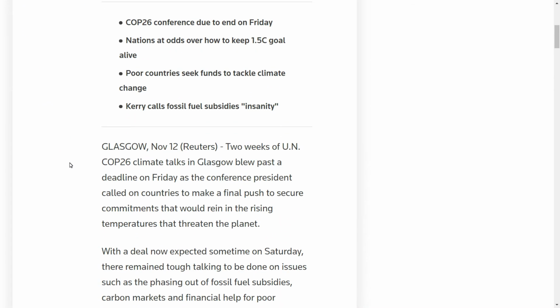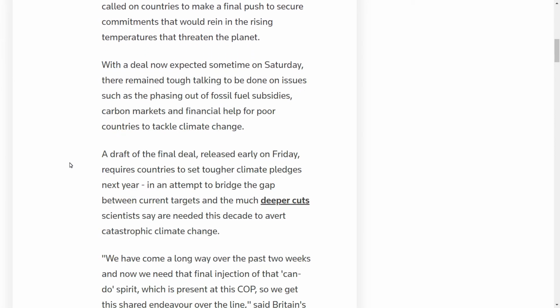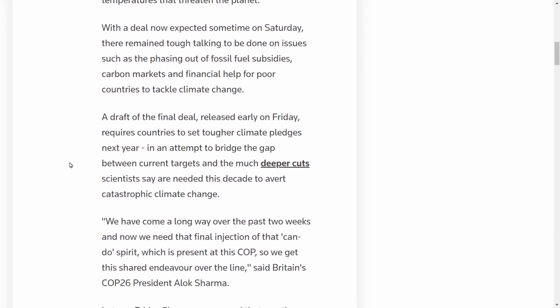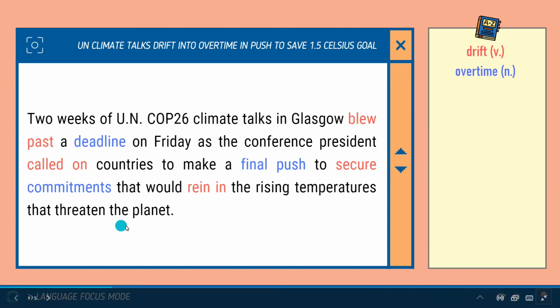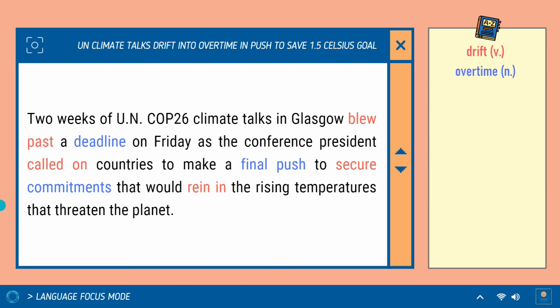So let's dive further into the article and find ourselves a paragraph to explore in language focus mode. Here we go. So let's read through it. 2 weeks of UN COP26 climate talks in Glasgow blew past a deadline on Friday as the conference president called on countries to make a final push to secure commitments that would rein in the rising temperatures that threaten the planet. Okay, right then, so now we've got quite a few words to have a look at in this one.